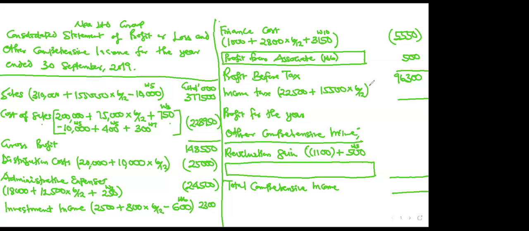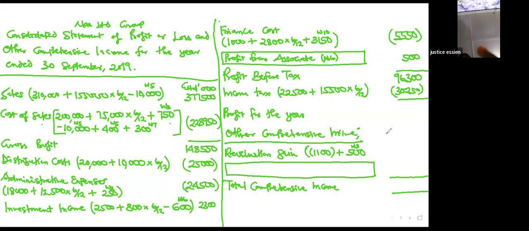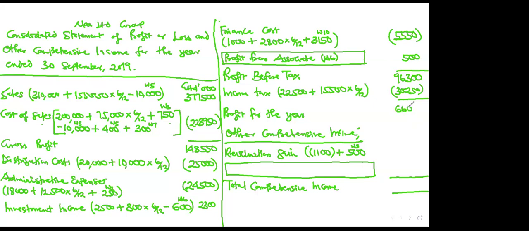Then income tax. 15,500 times 6 over 12. Whatever I get plus 22,500. I'm getting 30,250 here. When I let it go, I'm getting 66,050. Then this one is giving me a negative of 600. I'm getting 65,450. This is what I got.